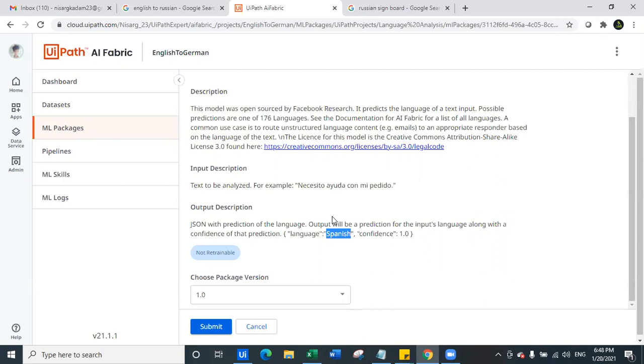Okay, but now again my question is, if you are going to integrate it with any chatbot, then there are going to be two processes to run. The first process is going to translate your text from German to English, and then the second process is going to translate from English to German. So can we include both in the same workflow, or do we have to create two processes for that? Same workflow. And how are you going to take input in that case?